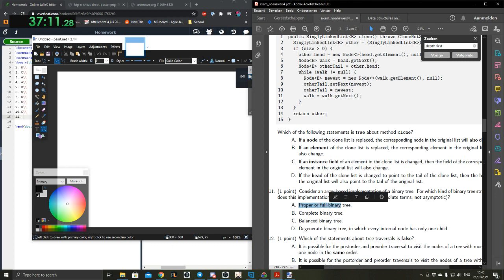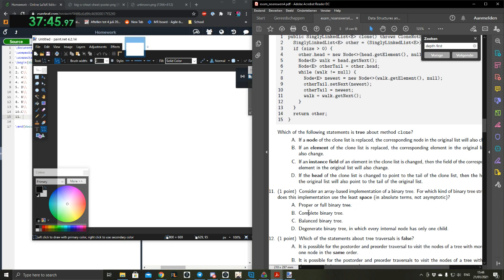So we have a proper or full binary tree. Are they synonymous then? No. In a complete tree, there's no empty space in the array, just at the end. All the layers are full except for the last one, and the nodes are all the way left. A proper tree doesn't have to be full, just have 2 children per internal node, and a complete one can be not full on the last layer. You can make a proper one where the right child has 2 children, and then its right child has 2 children, and so on. There will be a lot of empty space.